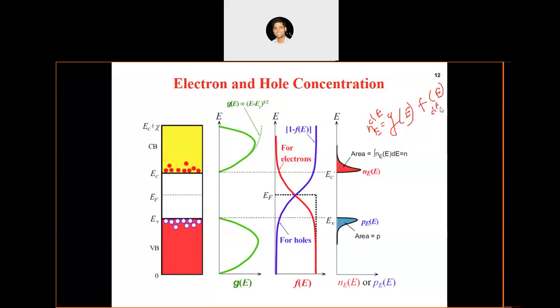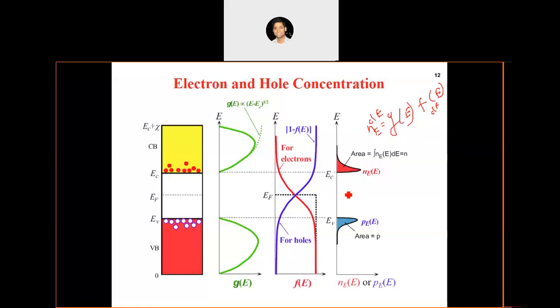This is nothing but the number of electrons in an energy range, or the concentration of electrons in an energy range from E to E plus dE. In a very narrow energy range, the concentration of electrons is defined by the density of states and the probability distribution function in this way.